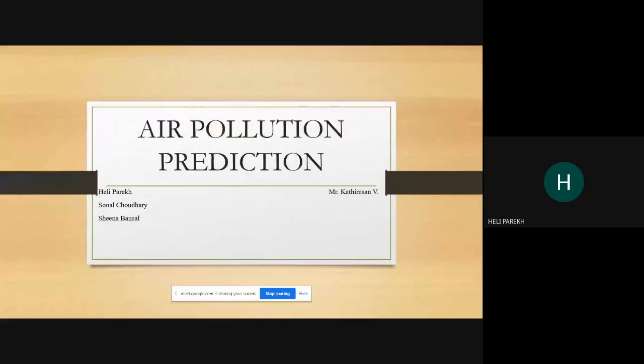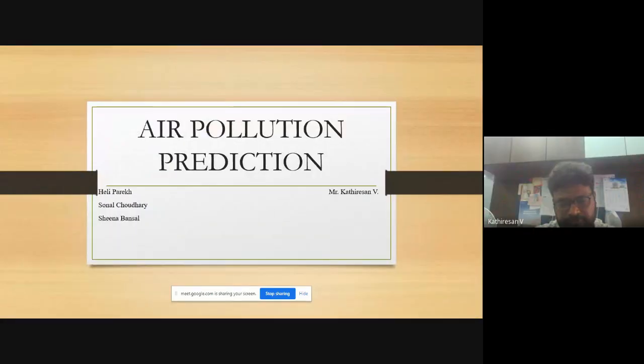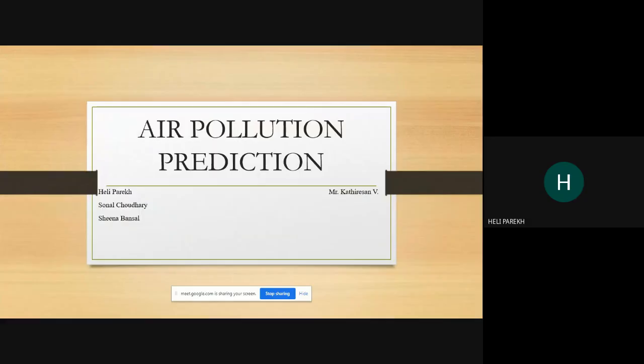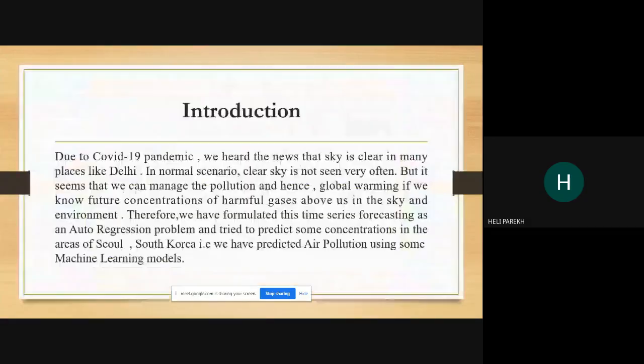So our project title is Air Pollution Prediction. My teammates are Sonal and Sheena. We have collected a data set of Seoul, which is located in South Korea, and we are trying to predict air pollution using ML models.